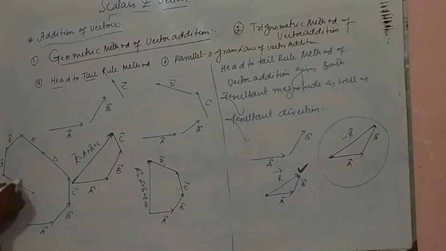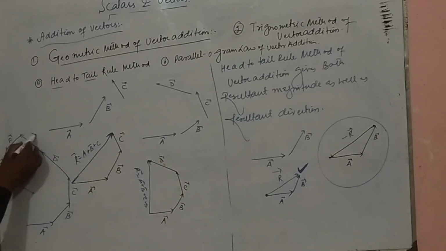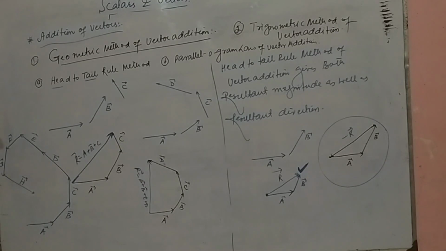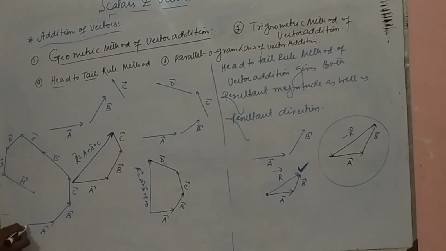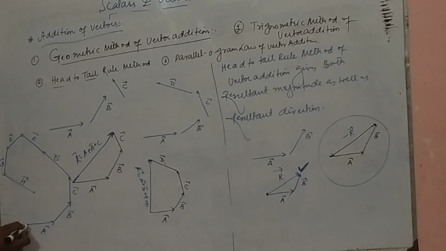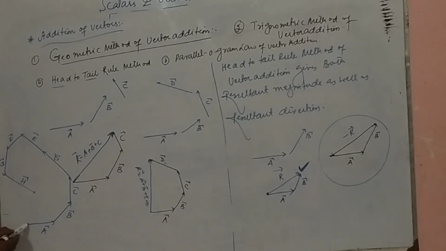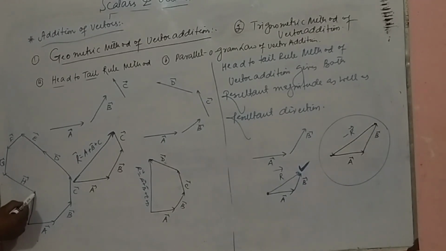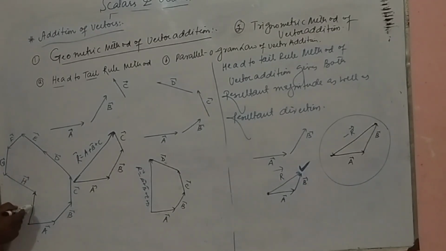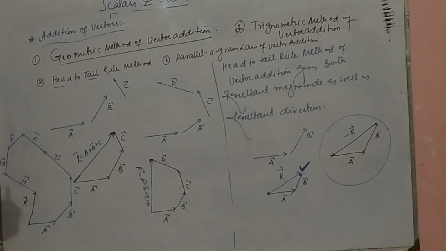Let's say this is H vector. If these vectors are joined by the head-to-tail method, and we are asked to find the resultant, what will be its resultant? We will draw the resultant from where the first vector is started and it ends where the last vector is ended. So this will be the resultant.